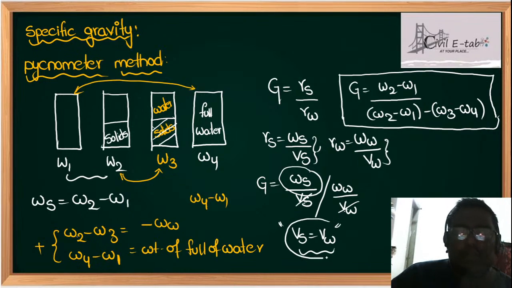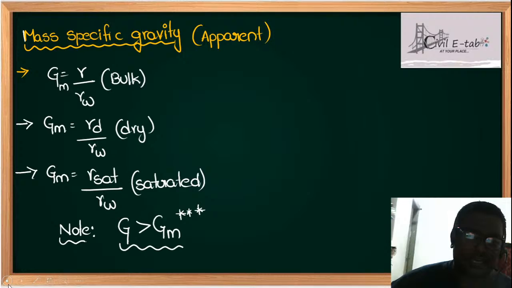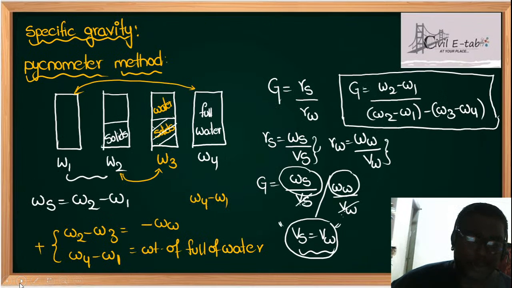These two will be equal when the weight of water is that which occupies the solids only. If you find that out, only then will the volume of solids and volume of water be equal. Finally, the specific gravity formula is W2 minus W1 upon W2 minus W1 minus (W3 minus W4). So this is the formula for specific gravity. I hope everyone is clear.